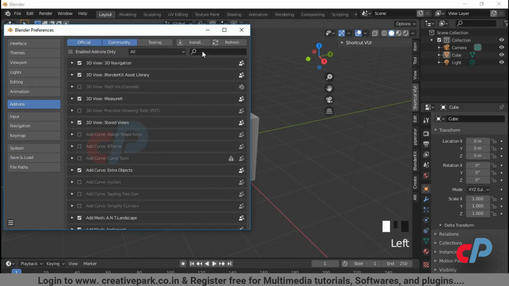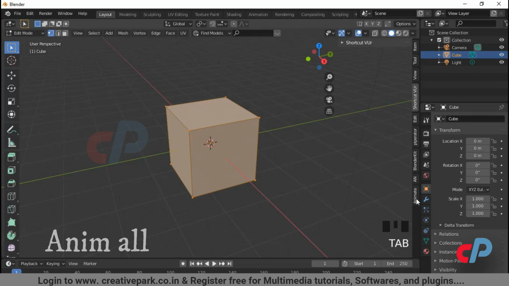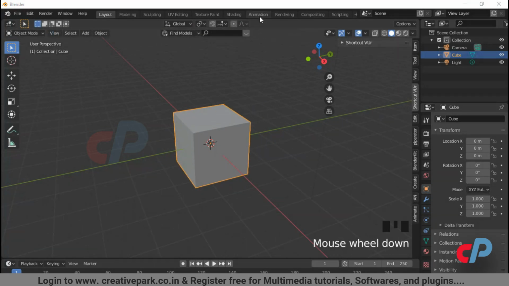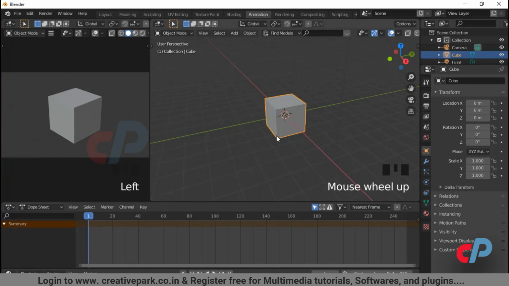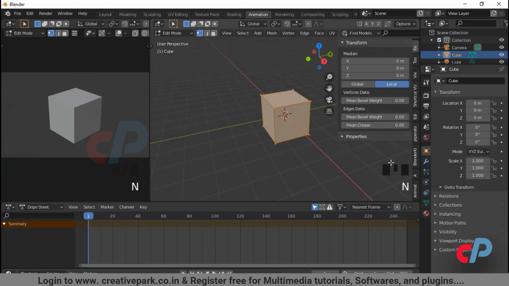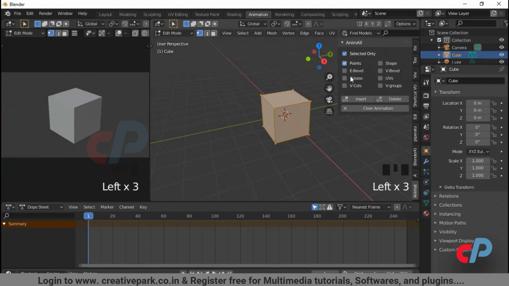Number 13. Animall. With this addon, we can animate vertices, bevel weight, vertex colors, and others. Before we start, change viewport to animation workspace. Animall Addon works only in edit mode. Click the points checkbox in Animall submenu to animate the vertices. To keyframe, press the insert button.